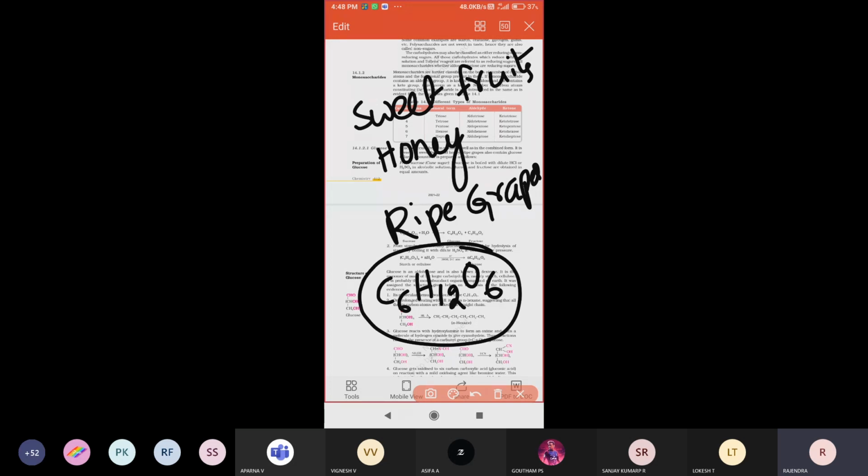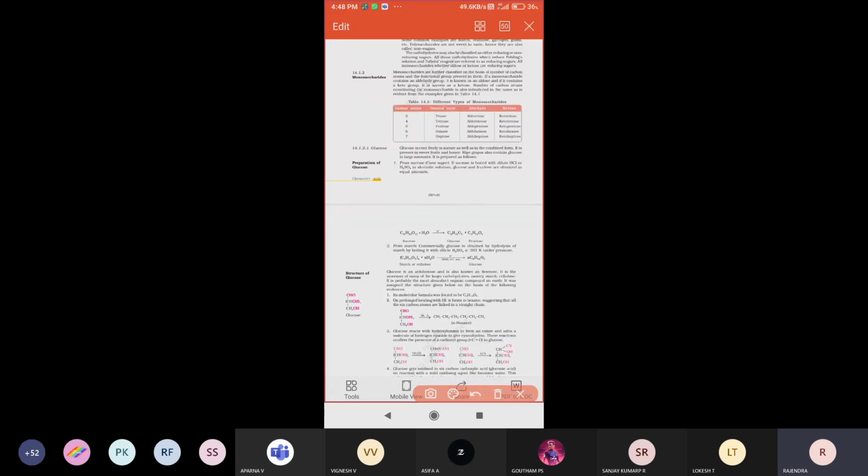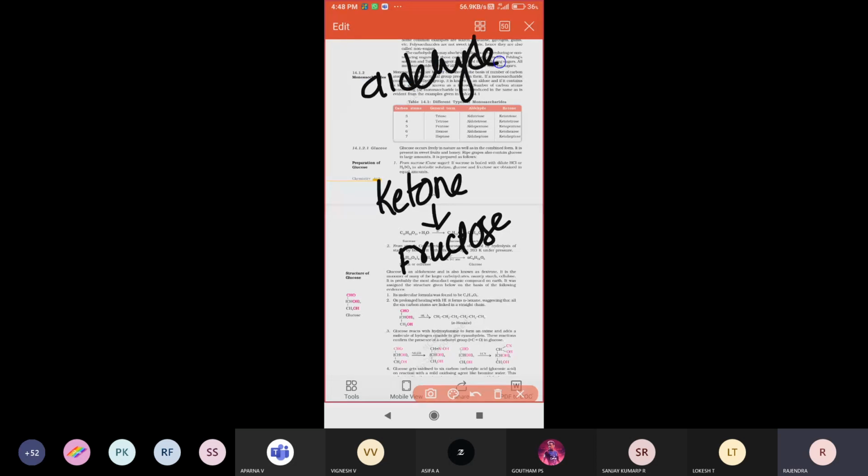Glucose contains the functional group aldehyde. Aldehyde is the functional group present. If, for example, we take fructose, what is the functional group present? A ketone. Ketone is present in fructose, and aldehyde is present in glucose.